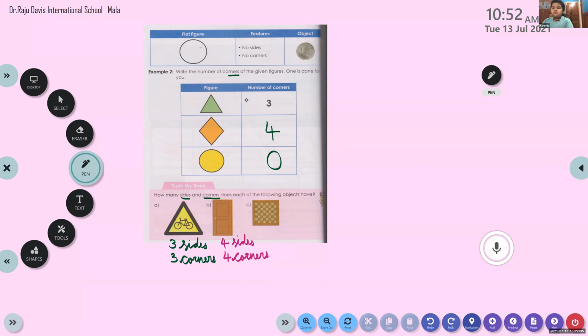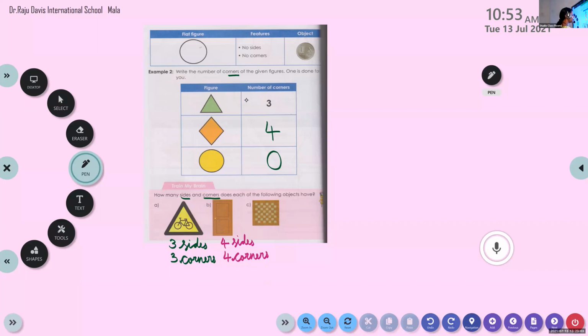Square. Okay. What about the question C? What is the picture? It's a chessboard, no? What is the shape? Square. Very good. How many sides and corners are there for a square? Four sides, four corners. Very good. There are four sides and four corners for a square. Very good, Arav.